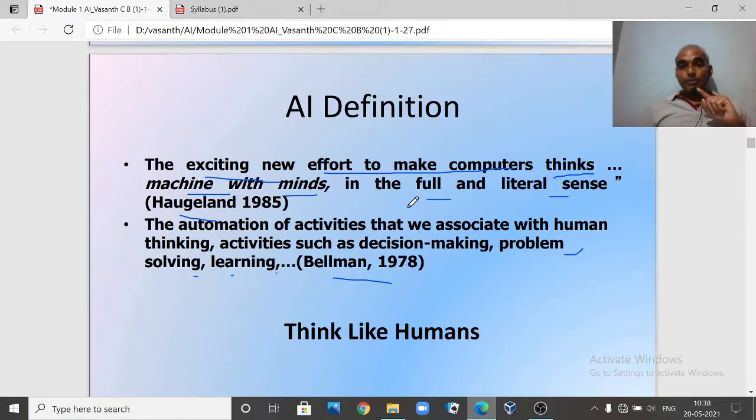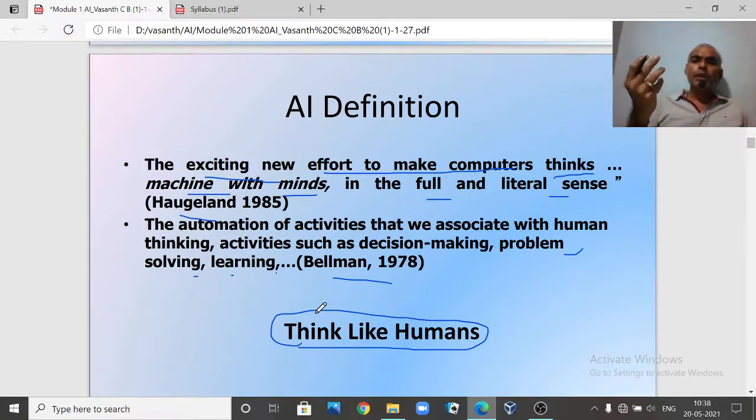So now both these definitions give an idea that we want to make a machine which thinks like humans. This is what we are going to extract from these two definitions. We want machines which can think like human beings. Whenever I want to take some decisions, I have to think. If I want to solve some problems, I have to think. I'm going to learn, right? Now we want systems which can think like human beings.